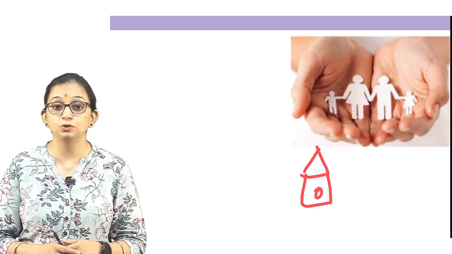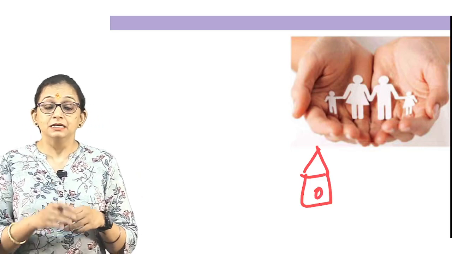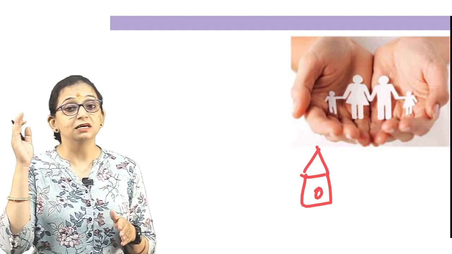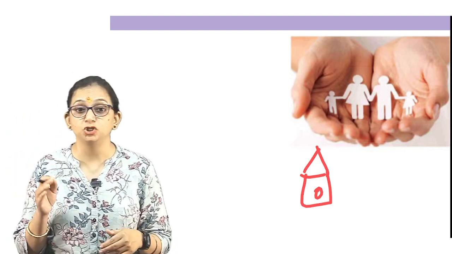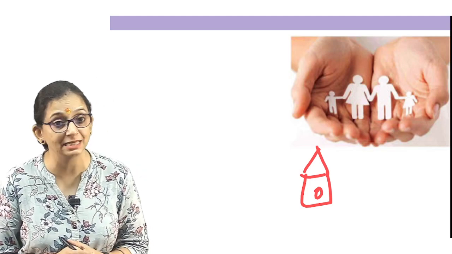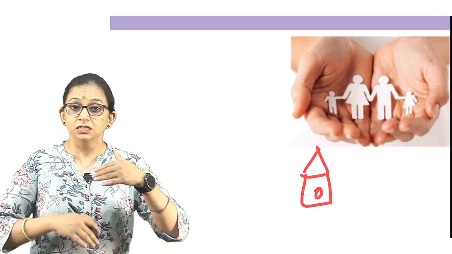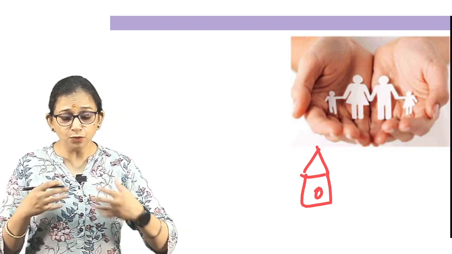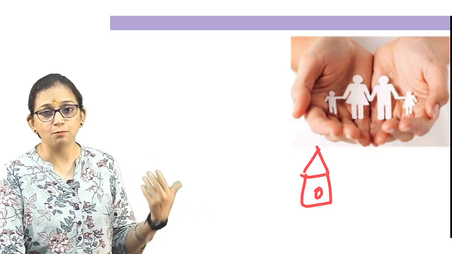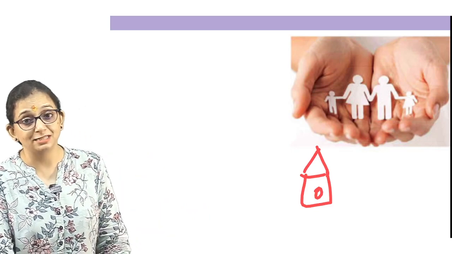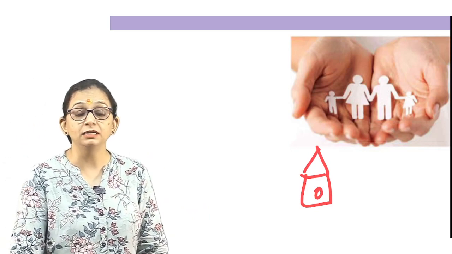In the home there is basic division of labor where all members have their duties, their obligations towards each other. A family also fulfills the economic needs of its members. Maybe the dad and the mom are working, the children are studying, so basically the economic needs of the family are fulfilled by both the parents.